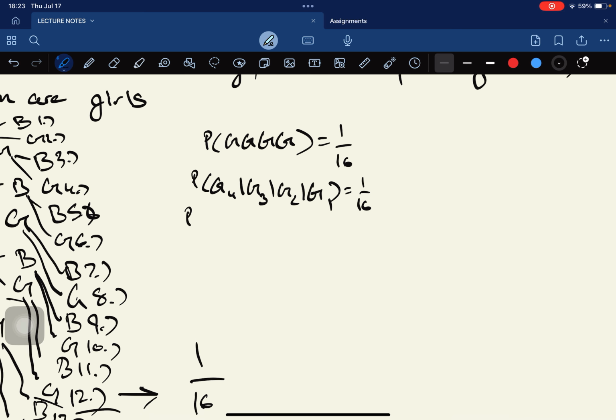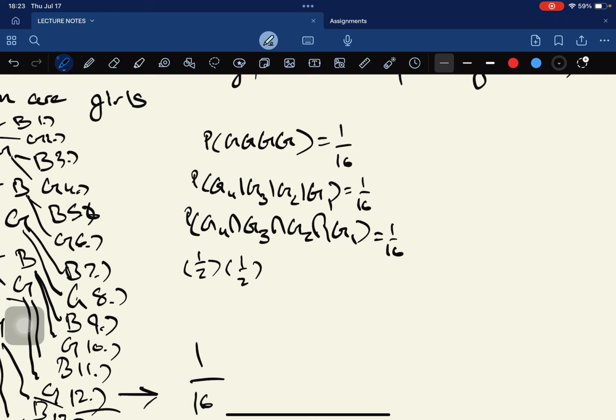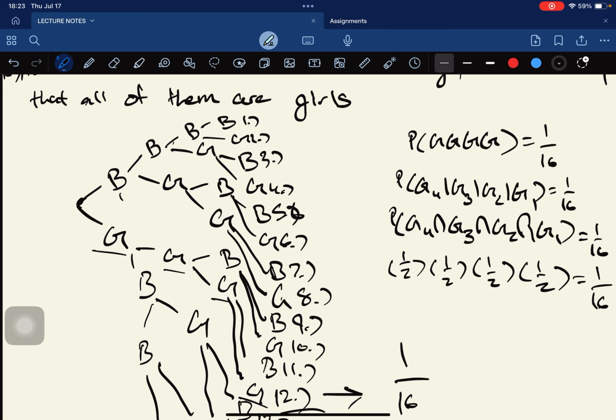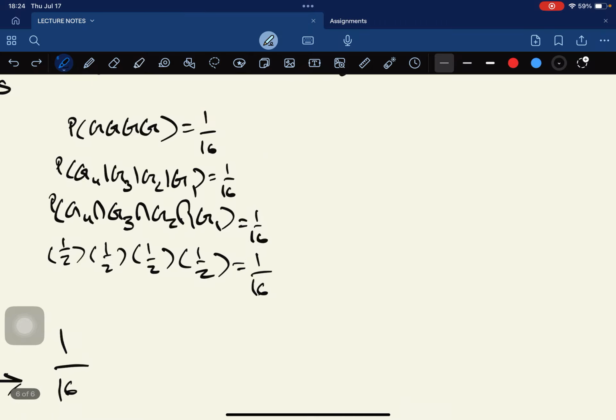You can also put it like this with intersection: G4 ∩ G3 ∩ G2 ∩ G1, and that'll be 1/16 as well. And there's another one. These are optional, by the way, just letting you know for your knowledge. You can do this as well: 1/2 times 1/2 times 1/2 times 1/2, and if you multiply all that together, it would be 1/16, because like I said before, every one of them was half, half, half. So yeah, that's the first question.